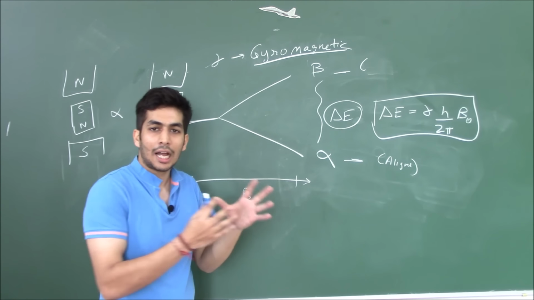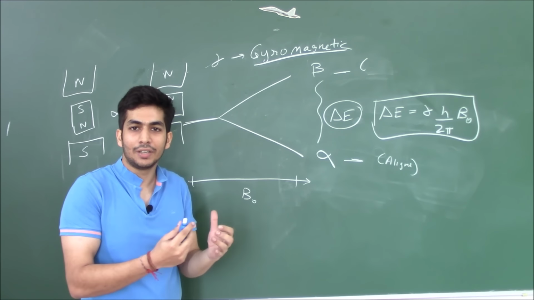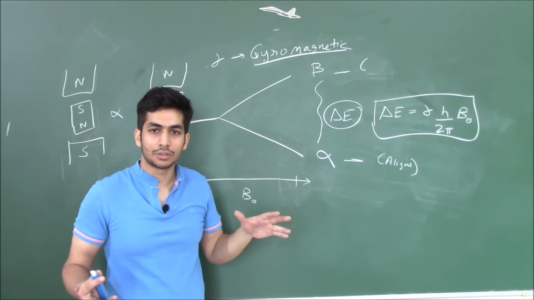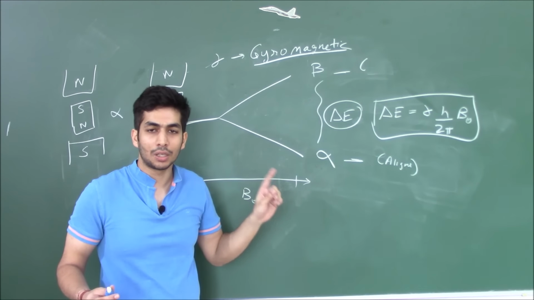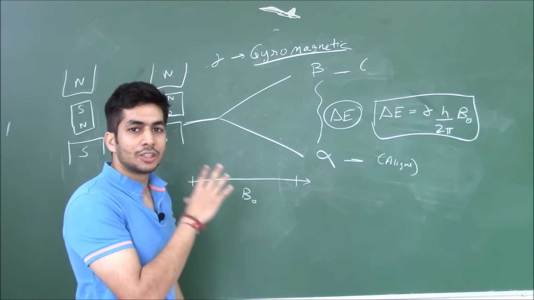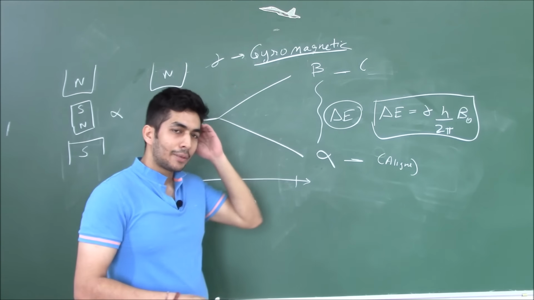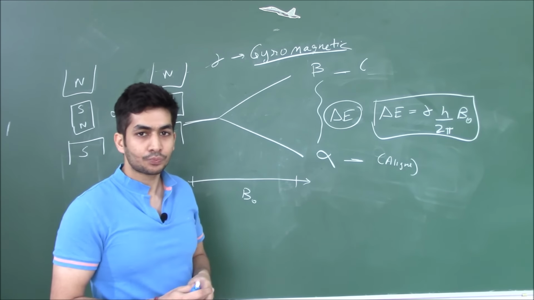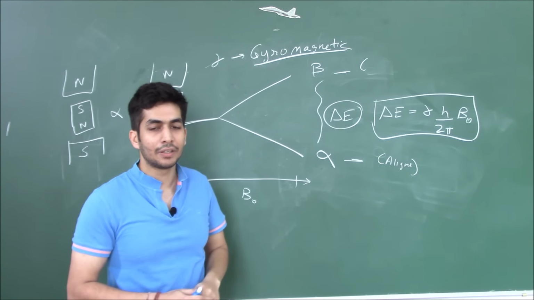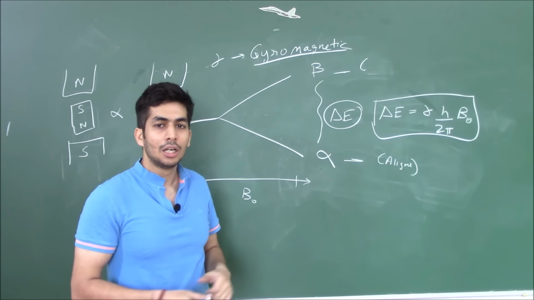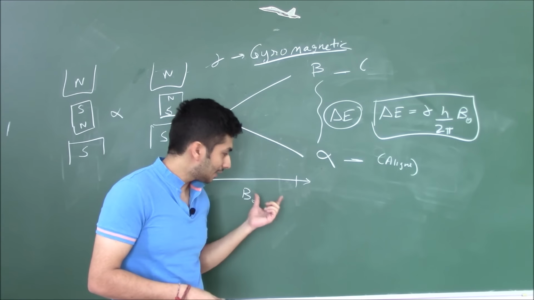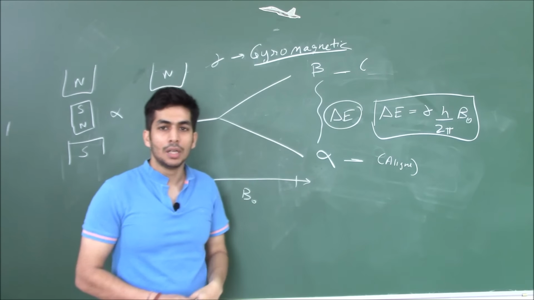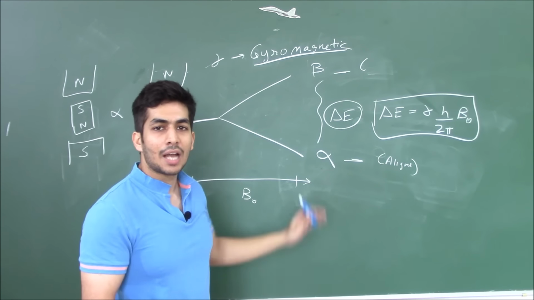So as the external magnetic field applied increases, the gap between the alpha form and the beta form increases. This is a very important thing that you need to understand, and a lot of questions are asked from this particular concept only. In fact, if I'm not wrong, in CSIR NET there was a 4-marker question: what changes the energy gap between the alpha and beta form, or how to increase the energy gap between the alpha and beta form. By applying a higher external magnetic field, we can increase this gap. Now why do we need to increase the gap between the alpha and the beta form?